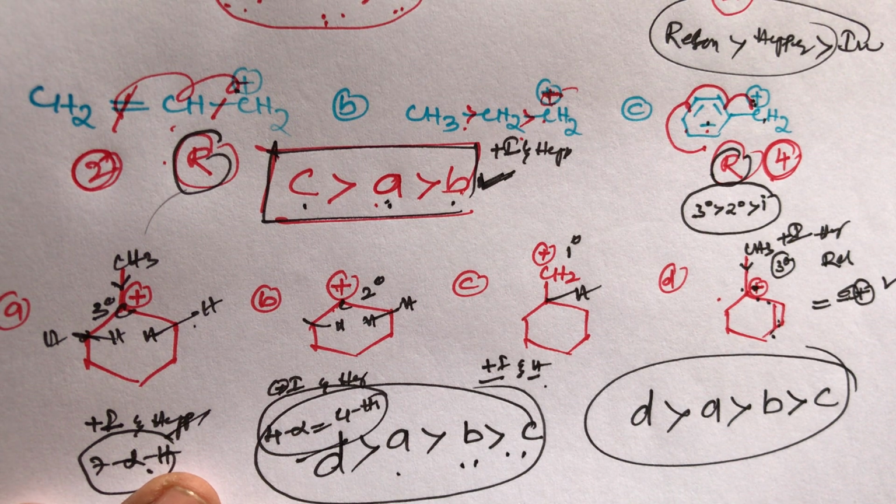This is a simple trick, student. The stability order of carbocations depends on: first priority goes to resonating structure, then second priority goes to hyperconjugation, then third priority goes to inductive effect. This is the simple trick, student.